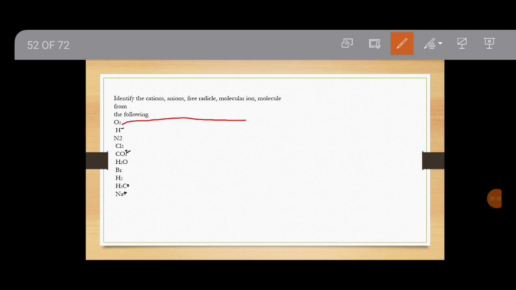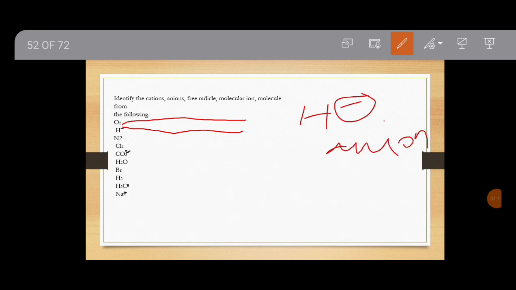Now second is H minus. It has a negative charge, so it is an anion. N2, Cl2, H2, these are all diatomic molecules.